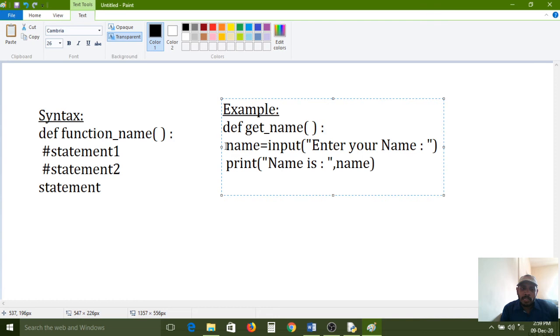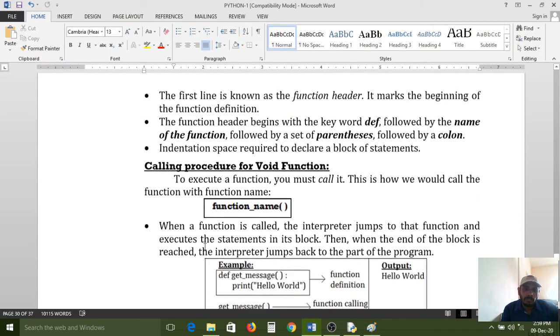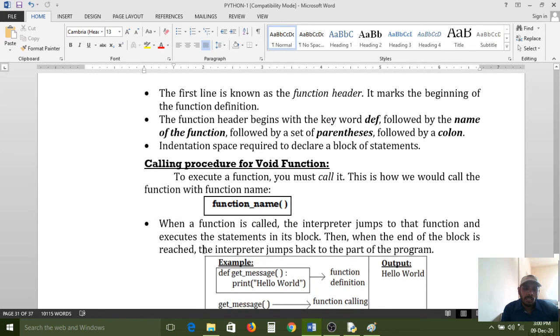So here I gave space. This space must and should be required. Then only the interpreter can understand these two statements belong to this function. Otherwise, the interpreter does not understand, and immediately it will throw an error. The function does not contain any statements. Sorry, the function doesn't have any statements.